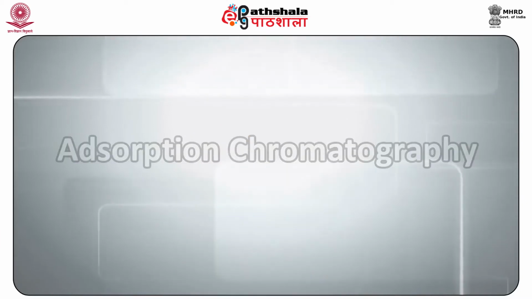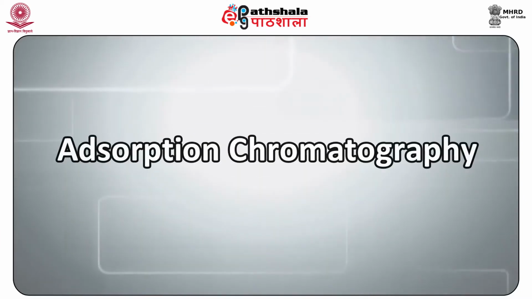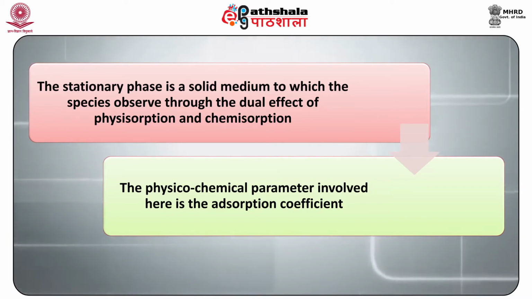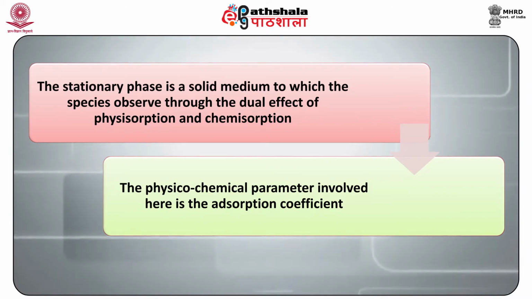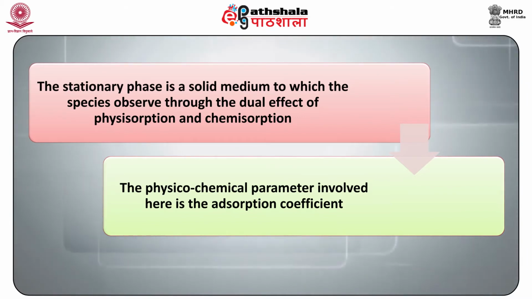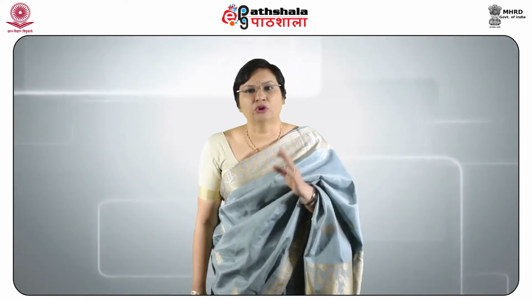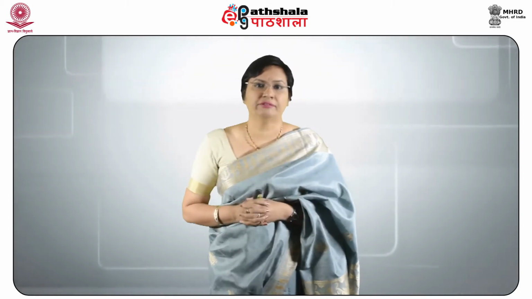So, let us understand now what is meant by adsorption chromatography. The stationary phase here is a solid medium to which the species adsorb through the dual effect of physisorption and chemisorption. The physico-chemical parameter involved here is the adsorption coefficient. It was established first and has a solid stationary phase and a liquid or a gaseous mobile phase.